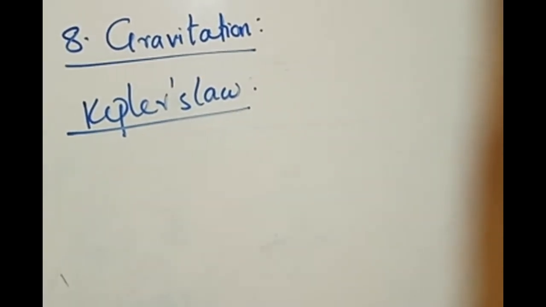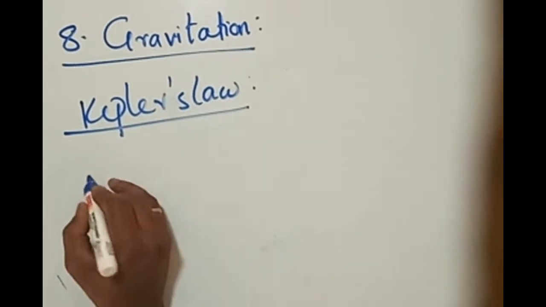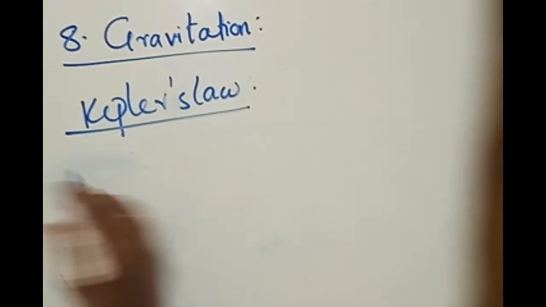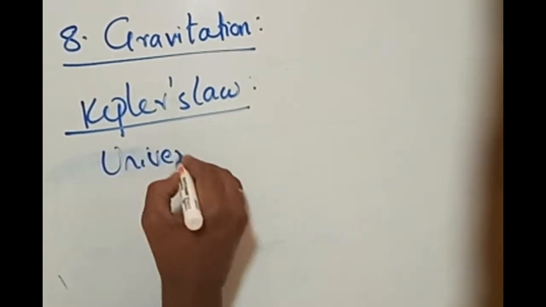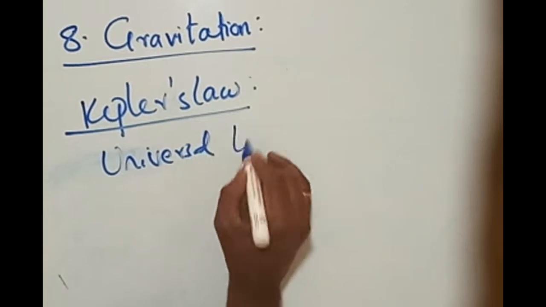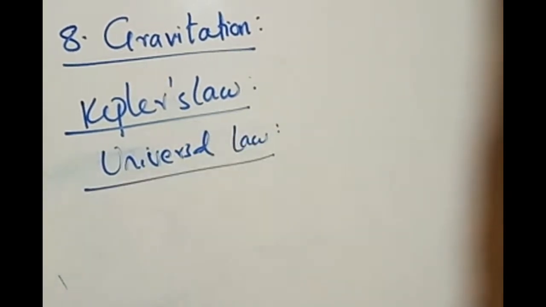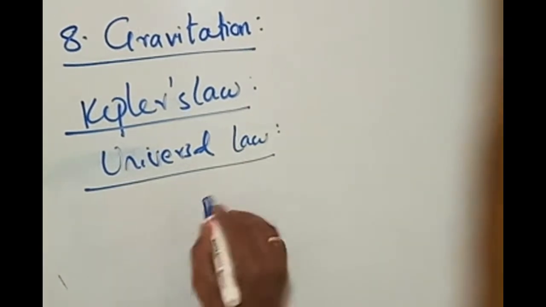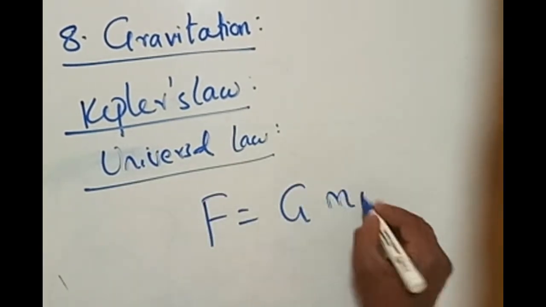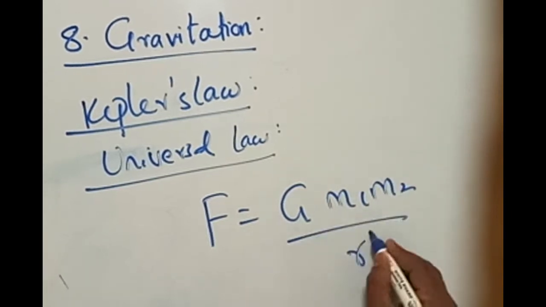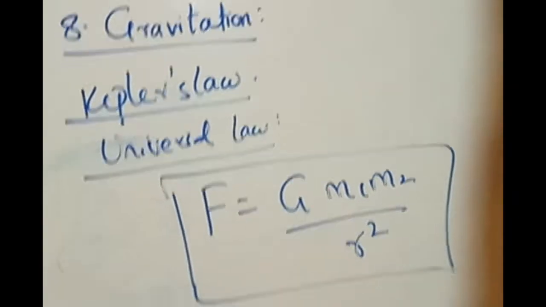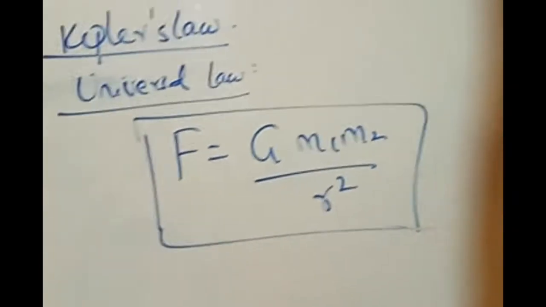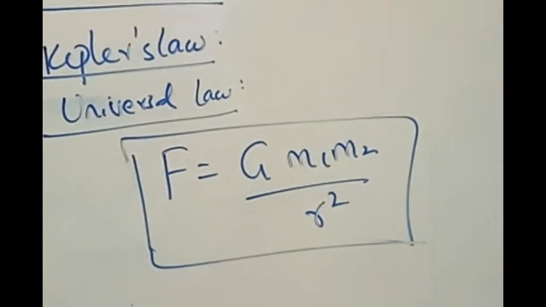Once we have done this, we now talk about another important thing called Newton's law of gravitation, or the universal law of gravitation. Though this law is deleted from the syllabus and is not there in this academic year's syllabus, it is very much needed for the entire concept of physics. There is no physics if you don't know this. We know an equation like this. This is the mathematical form or equation of the universal law of gravitation.